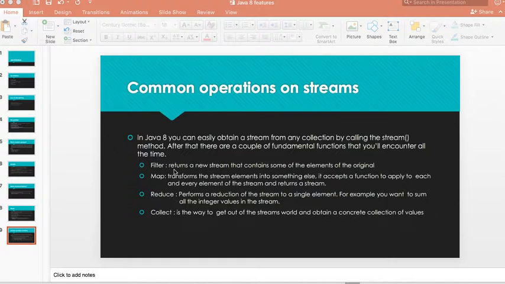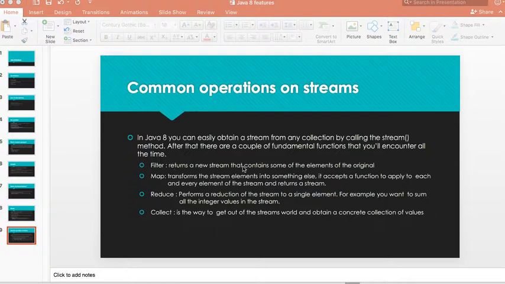Map transforms the elements from one form to another form. Reduce performs a reduction of the stream to a single element. For example, if you want to sum all the integer values in the stream, we can use this function. Collect is the way to get out of the stream. It's a terminal operation, and it lets us obtain a concrete collection of values.